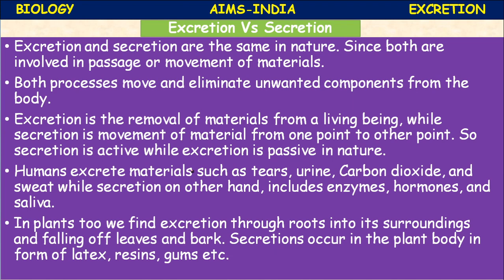The formation of urine involves four main stages. What are they? Glomerular filtration, tubular reabsorption, tubular secretion and concentration of urine. Kidneys remove the nitrogenous waste from the body and maintain water balance, that is osmoregulation.